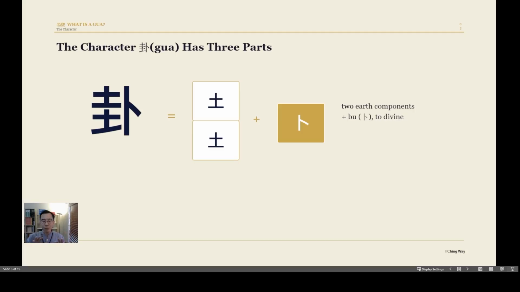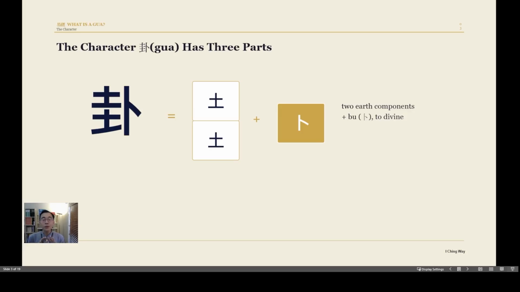So we can separate this word into 2 parts. The left hand side, we can break into the upper part and the lower part. This is dirt. This is earth. And the right hand side here, we can also separate like this. This in Mandarin, we call it bu.